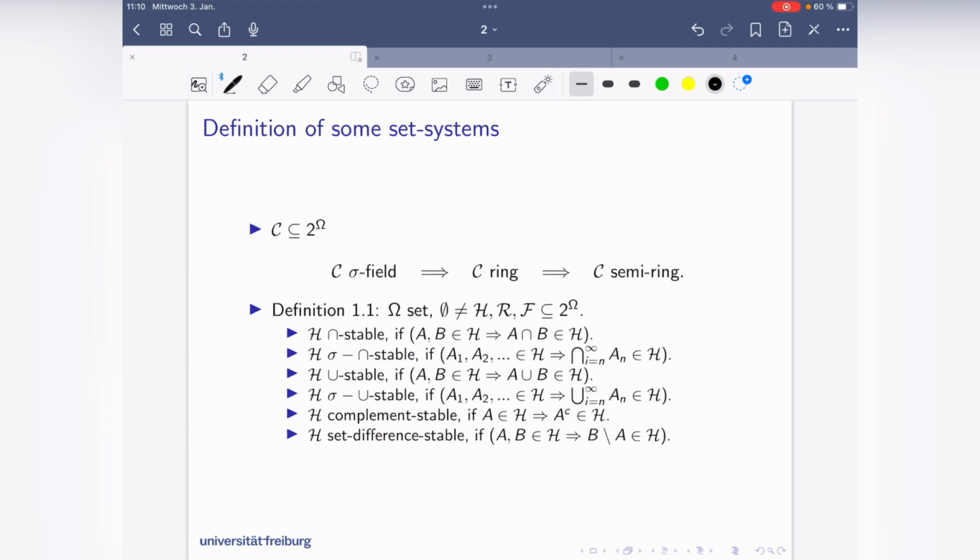So the basic example that we have is, well, we will also be dealing with this on one of our next slides. Let's say omega is R, the real numbers.